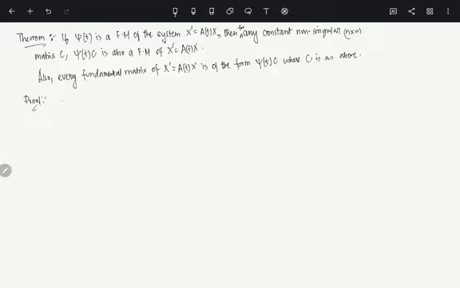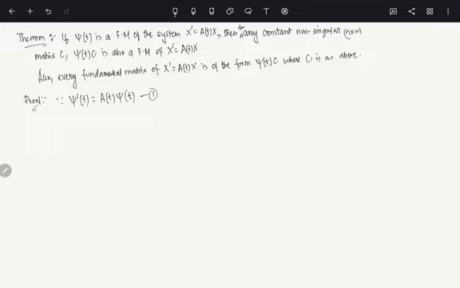Okay, so first of all, let's say Φ(t) is a fundamental matrix. We have to show that Φ(t)C is also a fundamental matrix. It's very easy. Since Φ(t) is a fundamental matrix, what did I tell you? This is true: Φ'(t) = A(t)Φ(t). This is quite easy to check, as I told you. Please do that. Let's call that one.